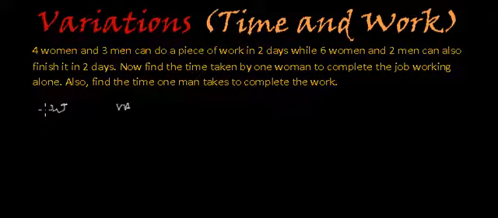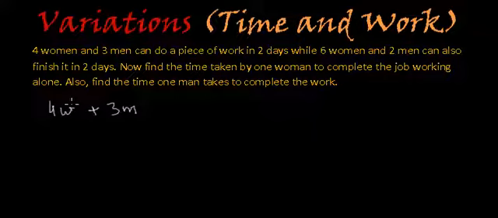So if the working capacity of a woman is W, that means a woman is able to finish the W part of the work in 1 day, then 4 women will be able to finish 4 multiplied by W part of the work in 1 day, and 3 men will be able to finish 3 multiplied by M part of the work in 1 day, and together they will finish 4W plus 3M part of the work in 1 day.